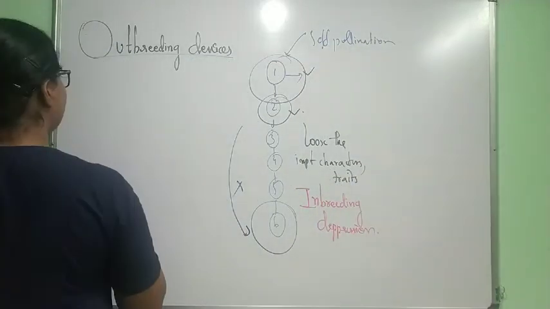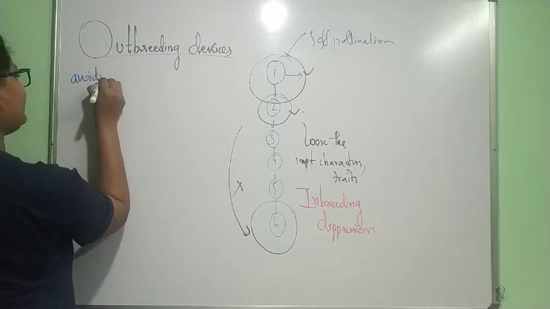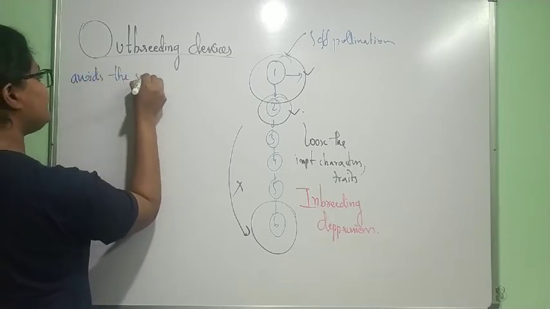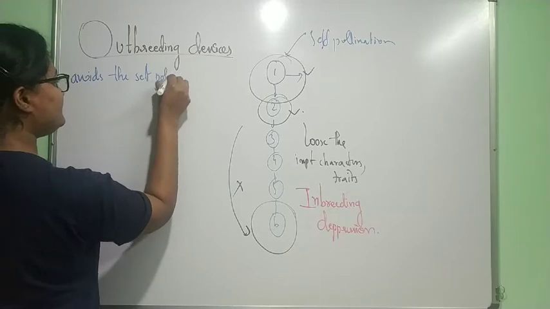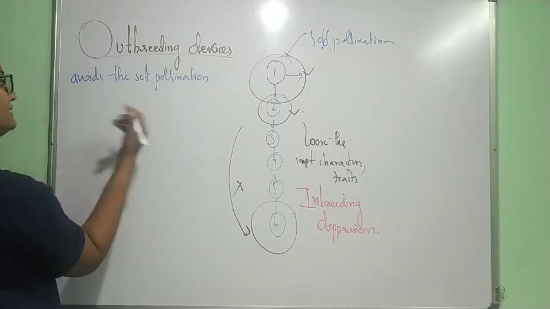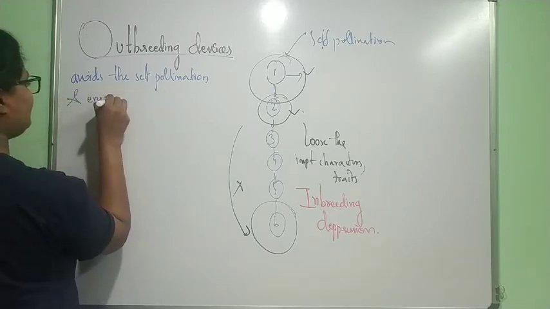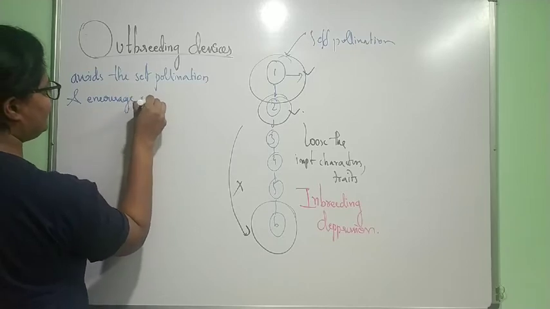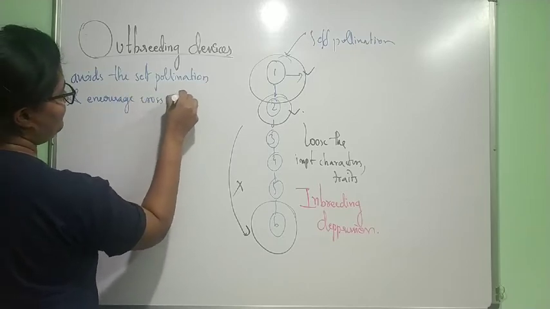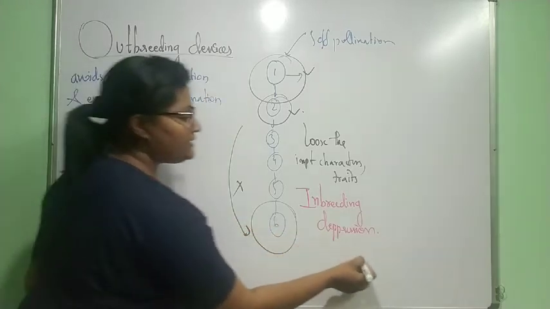So what they do: they avoid self-pollination and encourage cross-pollination. To overcome which condition?